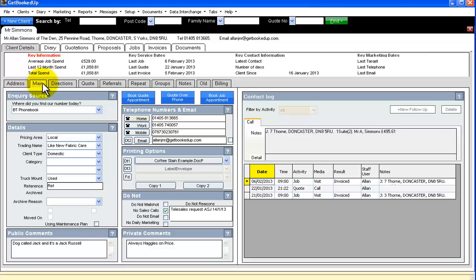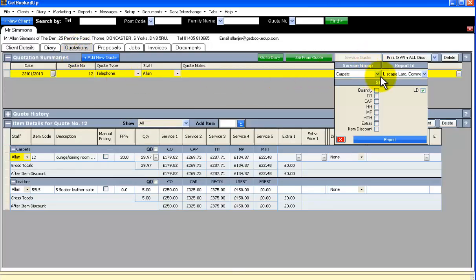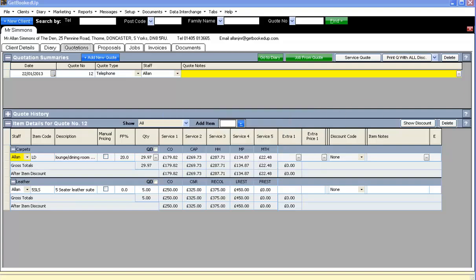So even on the Professional Plus edition of the software, if I go into the quotations tab here and I go up to the section where we print the quotes from, one of the formats that we can print is a landscape large with comments on. So I'm just going to click some items on here to add on to this quotation. When I click the report and preview that on screen, I'll be able to show you where these are used.